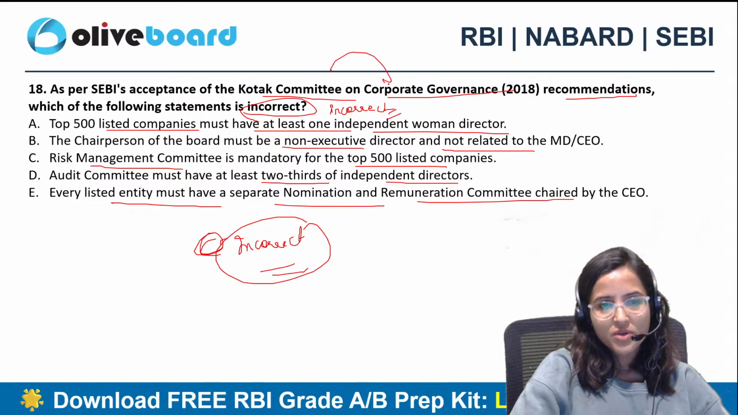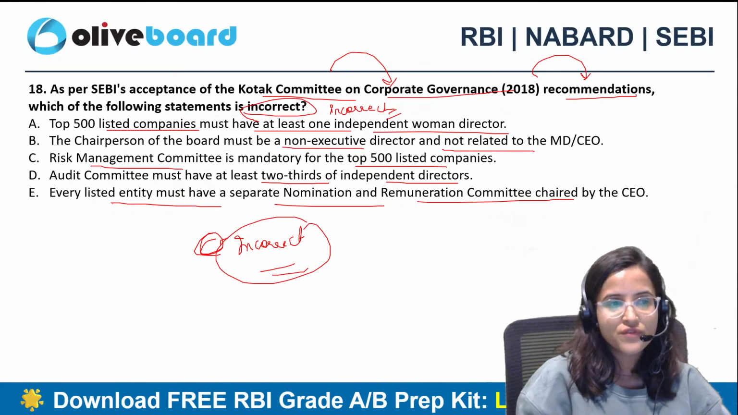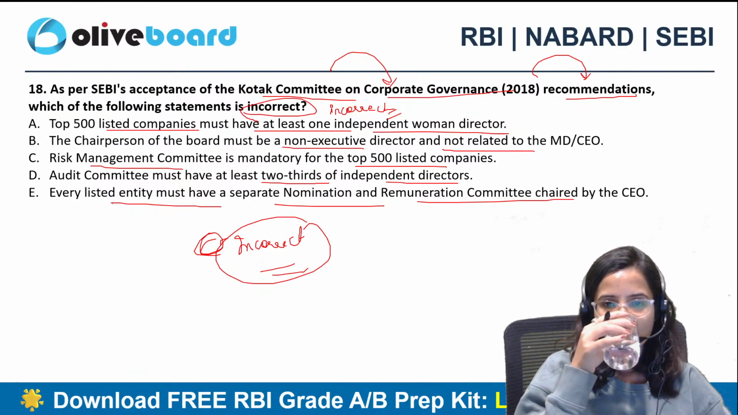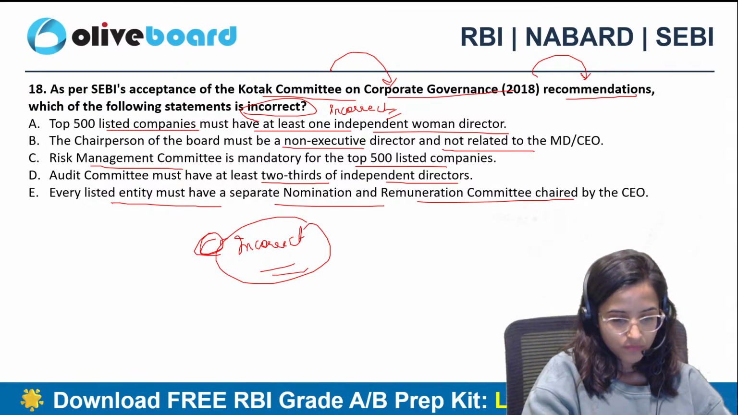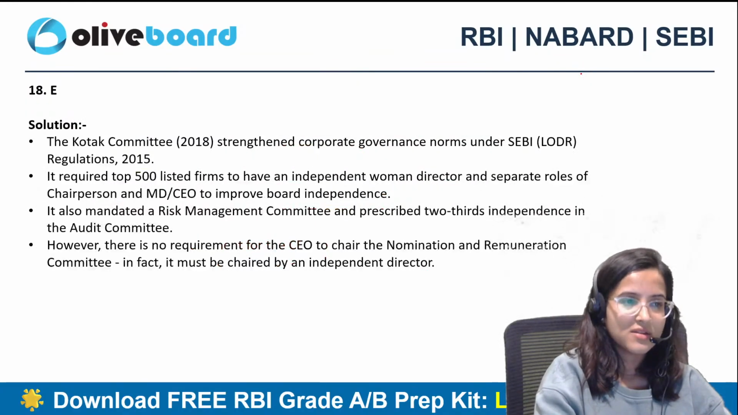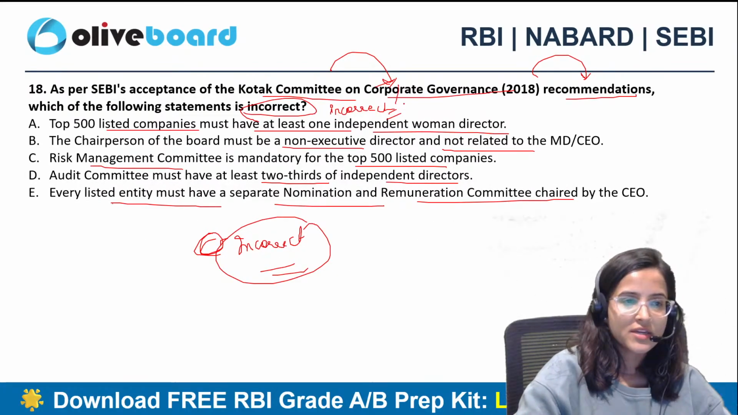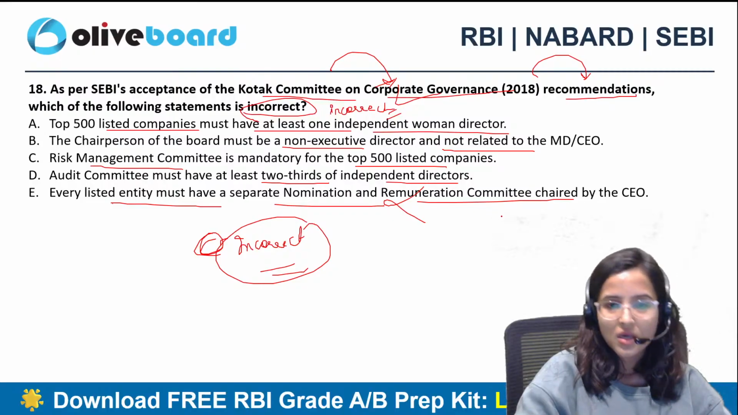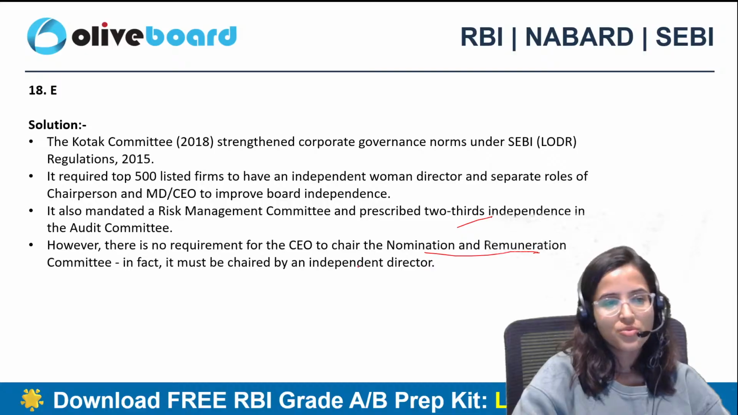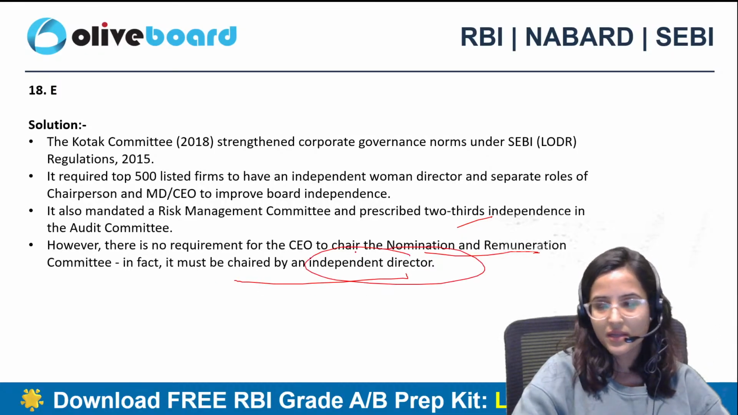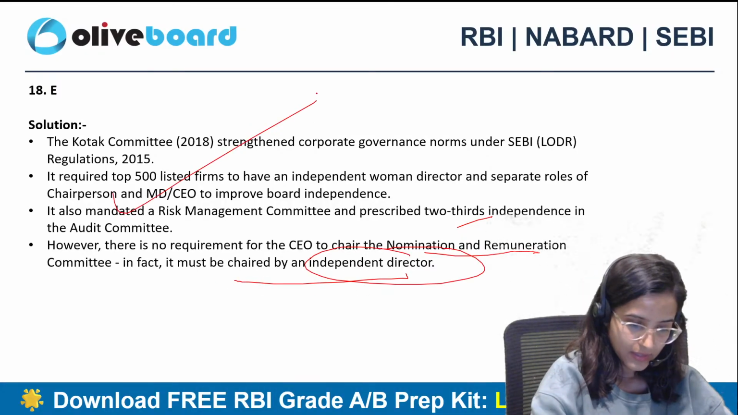We are talking about the Kotak Committee on Corporate Governance 2018 recommendations. SEBI had accepted these recommendations. So which of these are not accepted? The correct answer is E. E wala is incorrect. Every listed entity must have separate nomination and remuneration committee chaired by CEO. No. ठीक है. There is no requirement for CEO to chair the nomination and remuneration committee. ठीक है. It must be chaired by an independent director. Fine. बाकी rest all are correct.